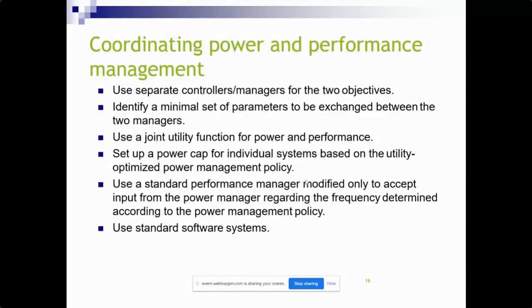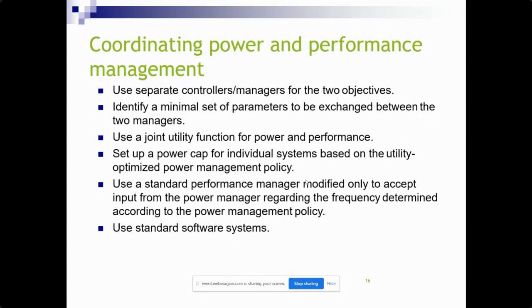So here, when you are coordinating power and performance measures, the power and performance measures are the two main objectives when you are using different physical machines and working on different workloads. We need to find out how many systems are utilizing the server, utilizing the power, and also we need to find out what is the performance of the system.